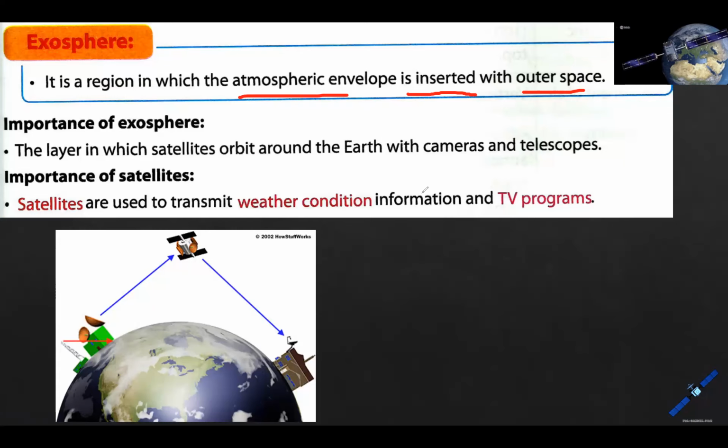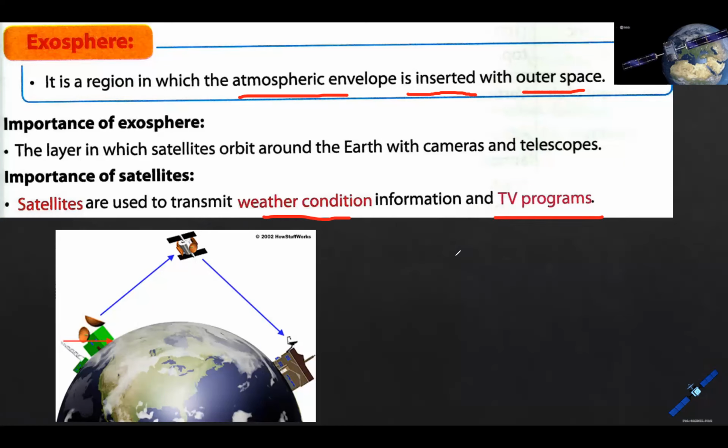What are they used for? Satellites are used to transmit weather conditions and information and TV programs. So to see the channels on the TV, you need to know that we have satellites. Satellites are important for transmitting weather condition information and TV programs.